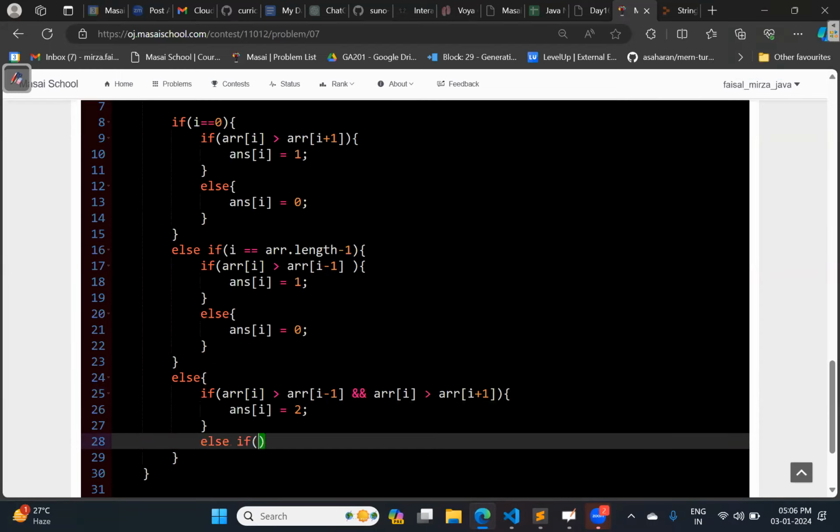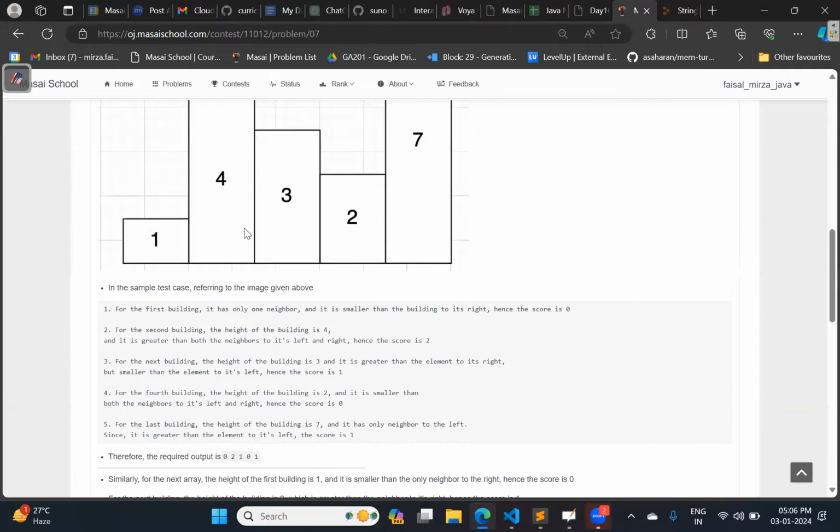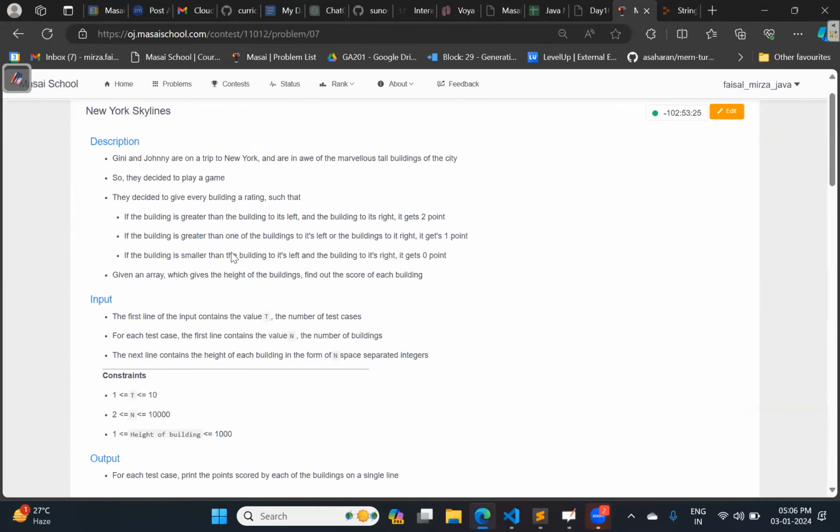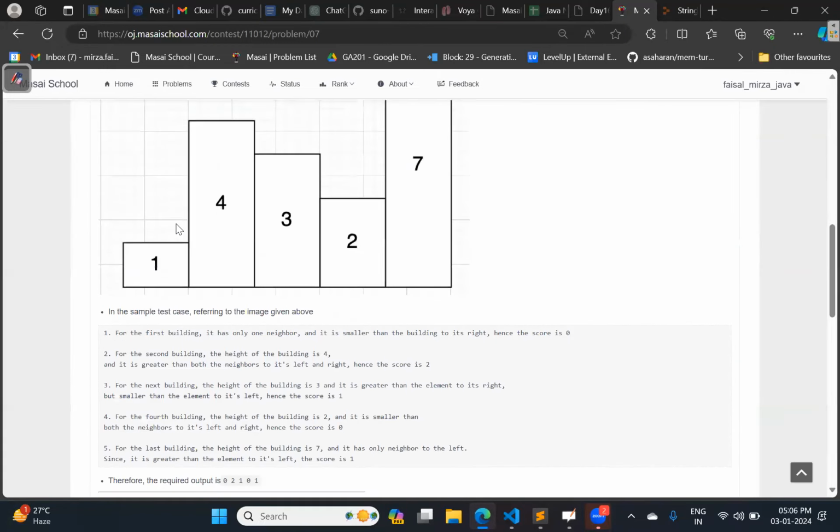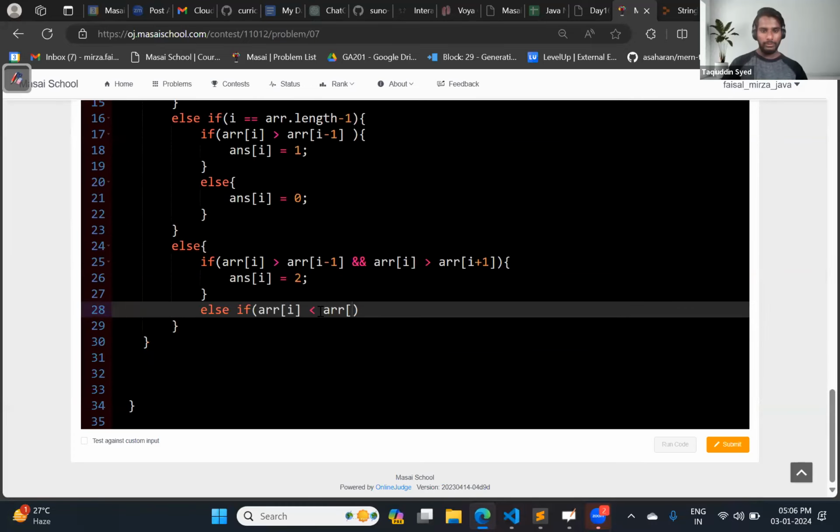Else if, tell me, array of I, the current building is lesser than the building to its left, I minus 1... or what is the condition for the 1? Check it again. Okay, it is greater only.